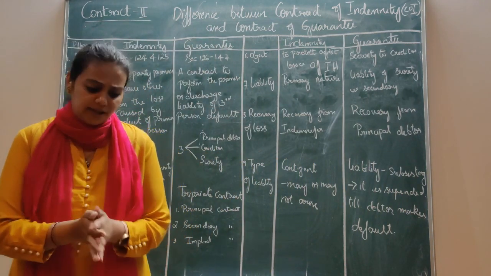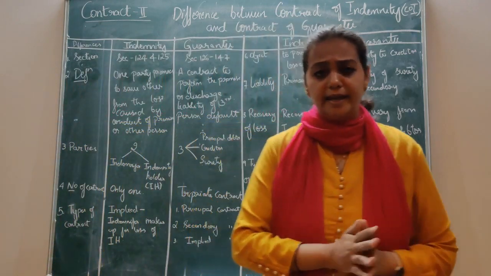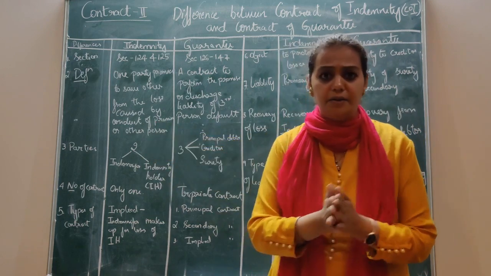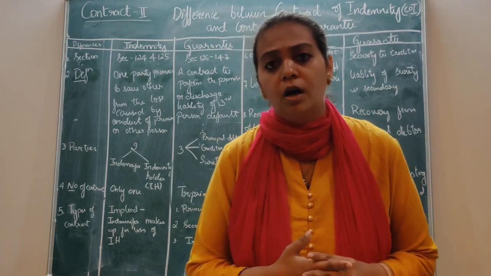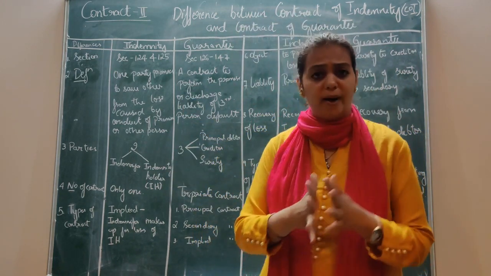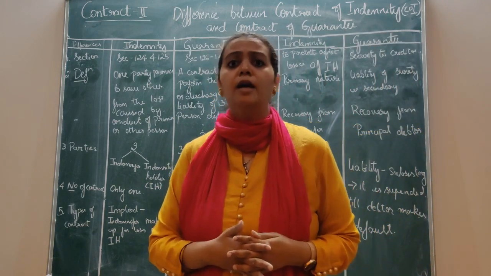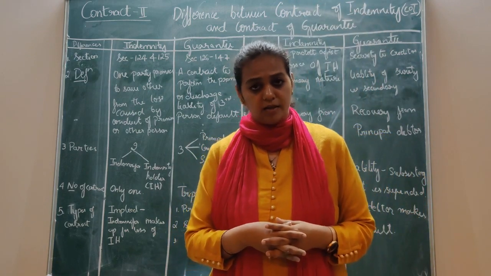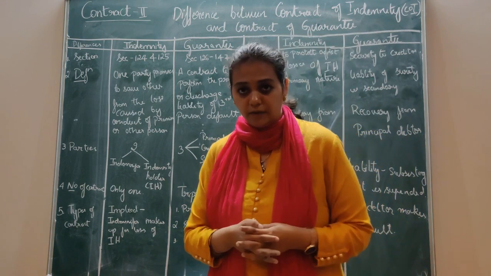So the revision: contract of indemnity is where one person promises the other person to indemnify for the losses, either by the promisor or by another person. That is mentioned under section 124 of the Indian Contract Act. Two parties, indemnifier and indemnity holder. Section 125 gives the rights of the indemnity holder against the indemnifier. There are three rights: damages, costs and sums, which can be recovered by him.